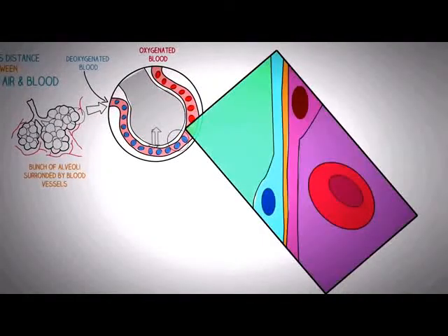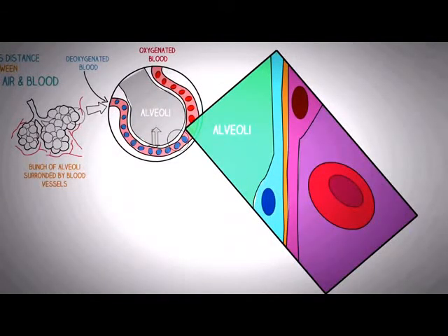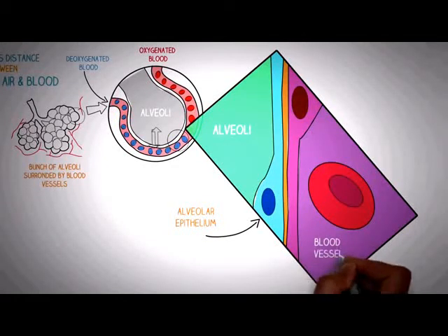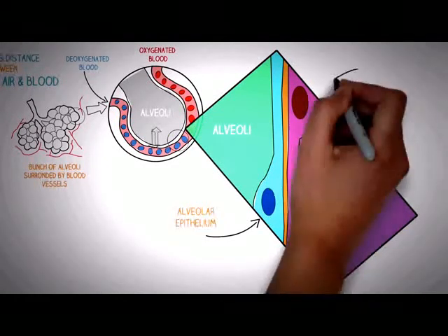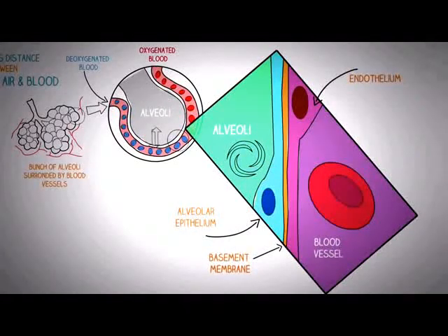If we take a closer look at the junction between the alveoli and the capillary wall, you can see that the green side represents the space inside the alveoli. The cells in the sky blue represent the alveolar epithelium. On the other side, we have the blood vessels which contain the RBCs, and the wall of the blood vessel is the endothelium. In between them is the basement membrane, which separates these two cell layers. So you can see clearly that the air that we inhale in the alveoli is in very close proximity, which is approximately a few micrometers from the blood vessel.